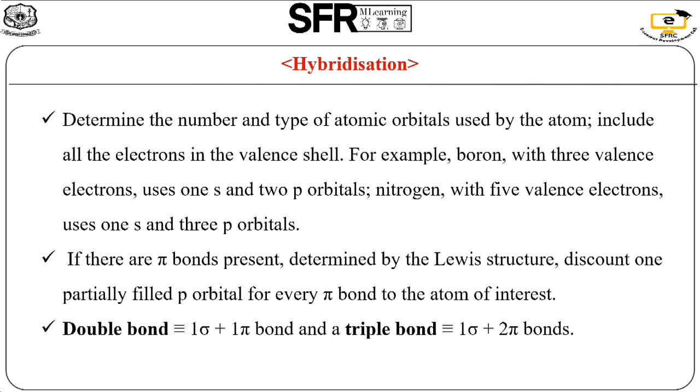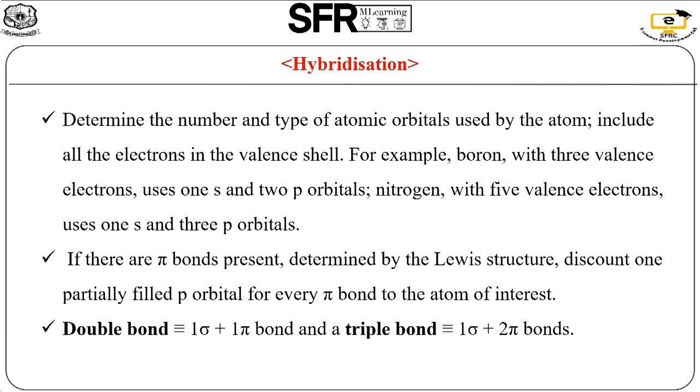Then for example, nitrogen. Nitrogen has atomic number 7, but the valence electrons are 5. The electronic configuration is 1s2, 2s2, 2p3. So with the 5 valence electrons, we use one s orbital and 3 p orbitals.